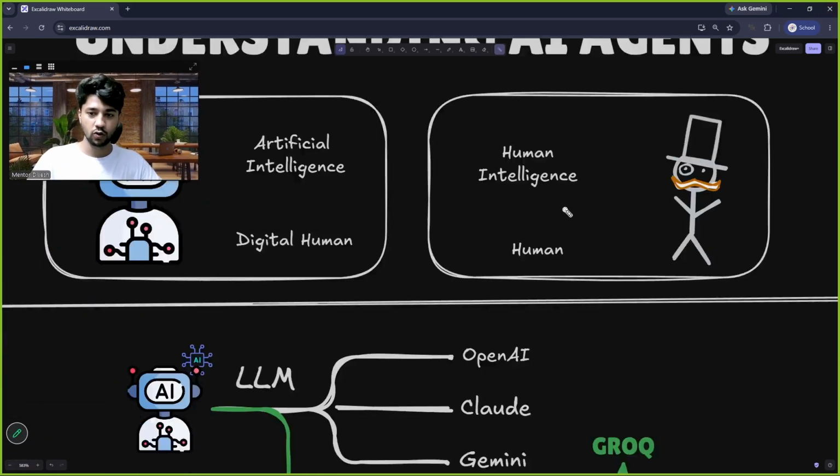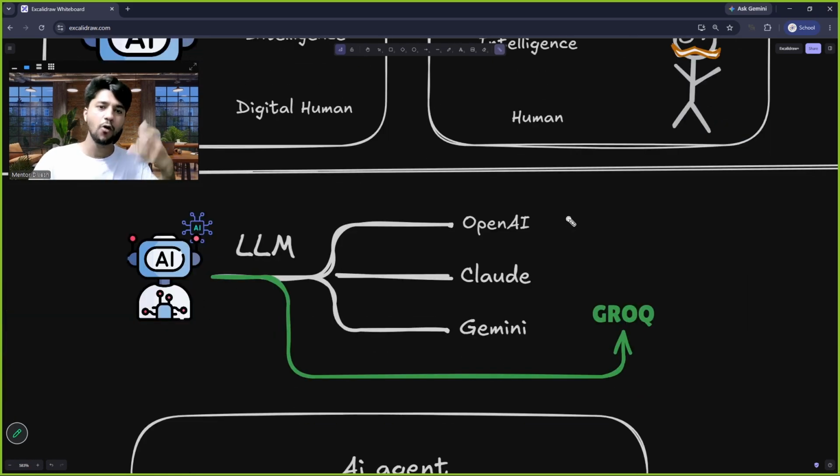Okay, so let us go down. Now, how are they intelligent? How are they thinking and how are they able to solve problems digitally, virtually? So AI agents are enabled with something called a brain. These guys also have a brain. We are intelligent because we have a brain. These are also intelligent because they have a brain. What is this brain called? This brain is called a large language model.